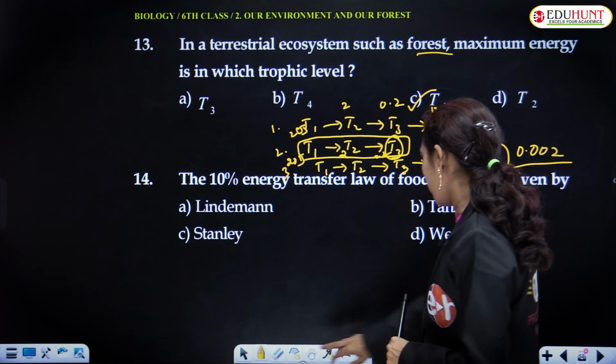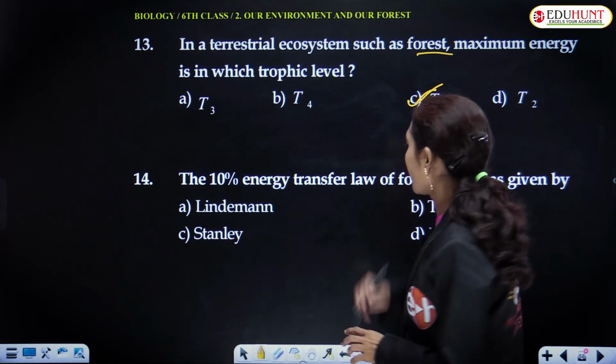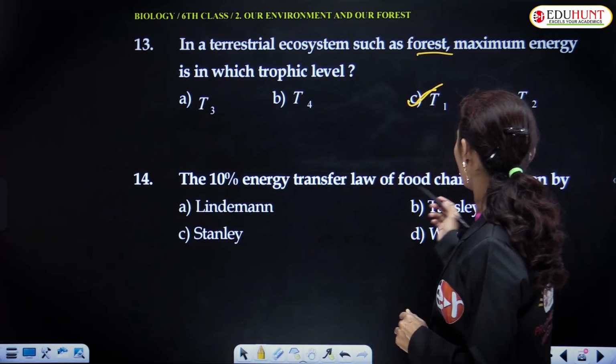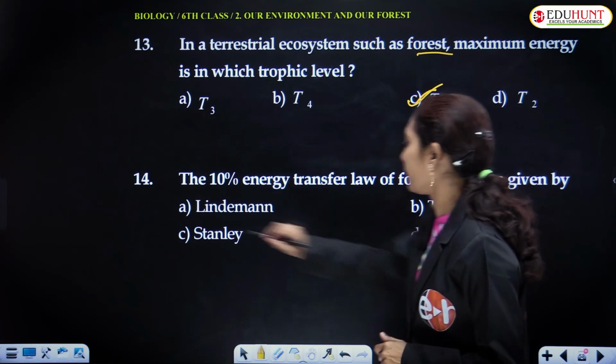The 10% energy transfer law of food chain was given by Lindemann.